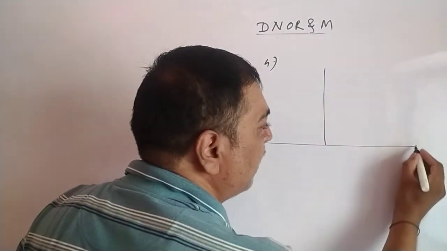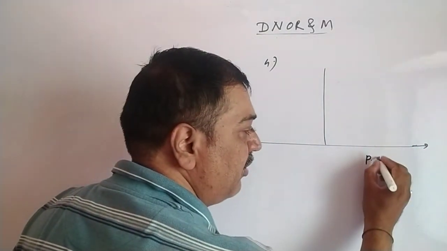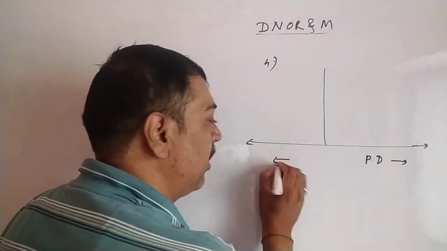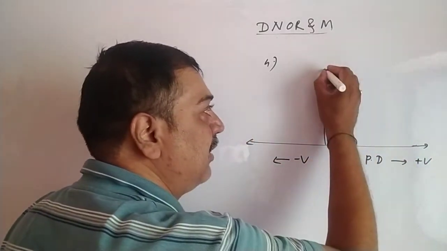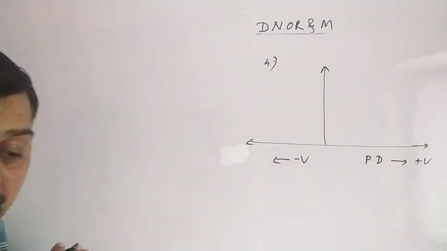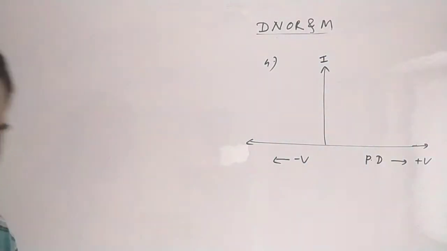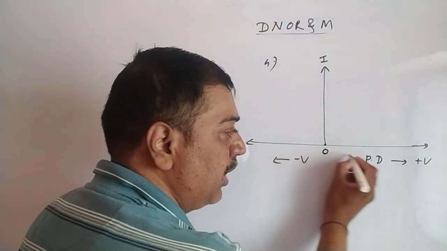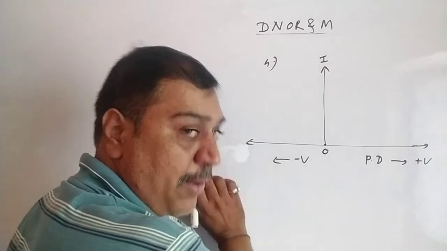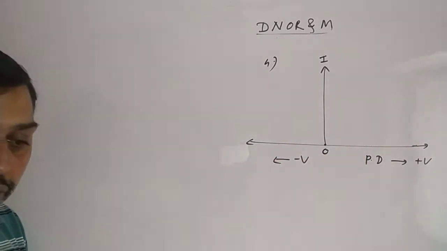Once you understand this graph, you definitely get an idea about this. This is a potential difference: here positive, here it becomes negative, it is minus V, and here it is plus V. And this is nothing but the photoelectric current, represented by I. Here, what is the potential? 0. Here it is positive, here it is negative.